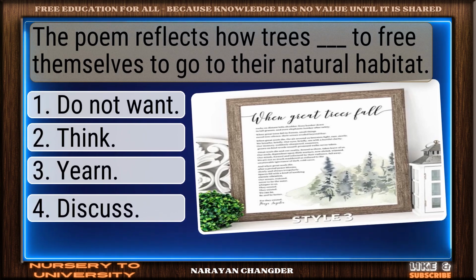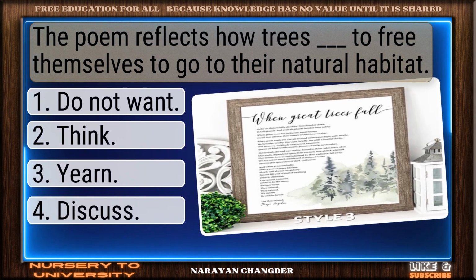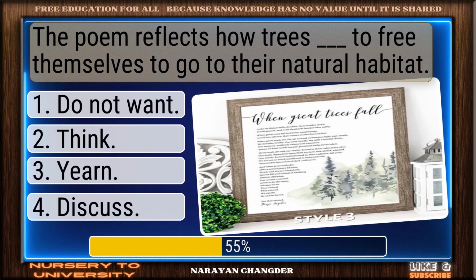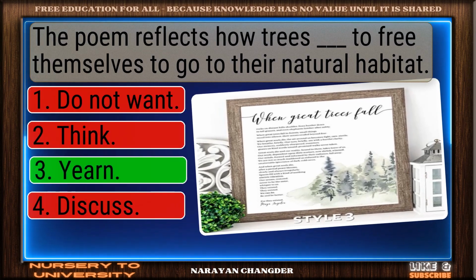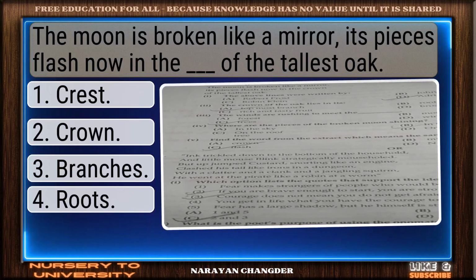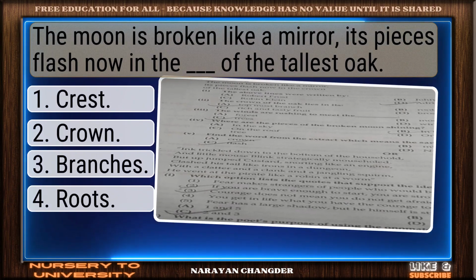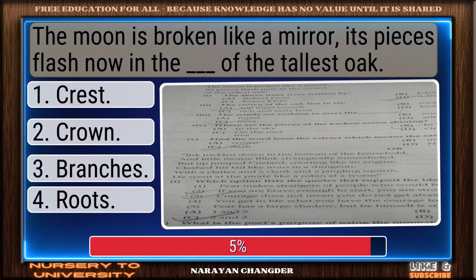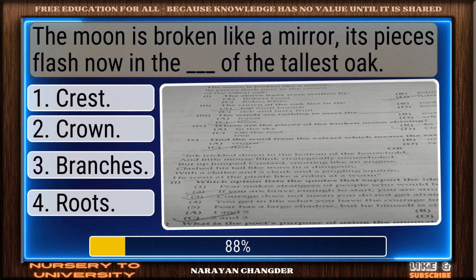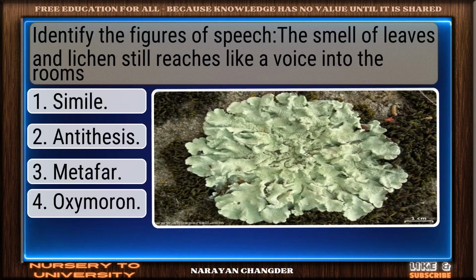The poem reflects how trees dash to free themselves to go to their natural habitat. Smart move. Yearn is an accurate answer. The moon is broken like a mirror. Its pieces flash now in the dash of the tallest oak. Strong choice. Crown is the right answer.